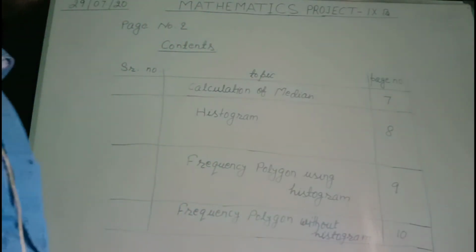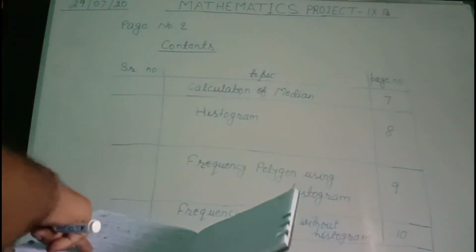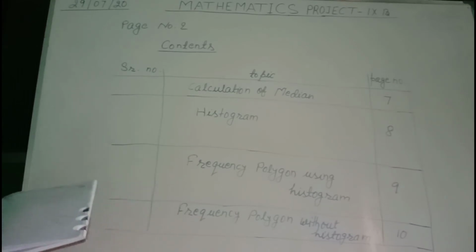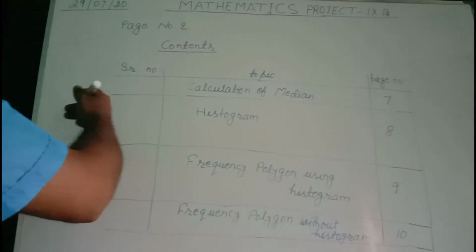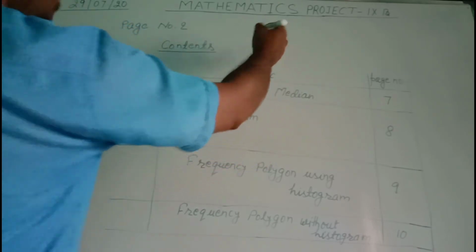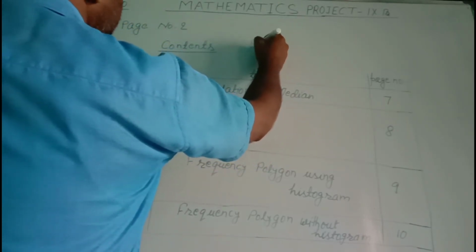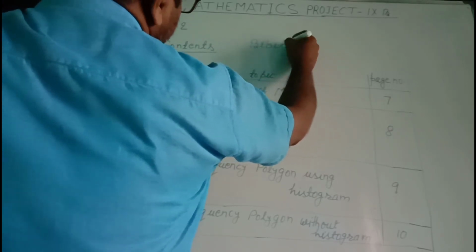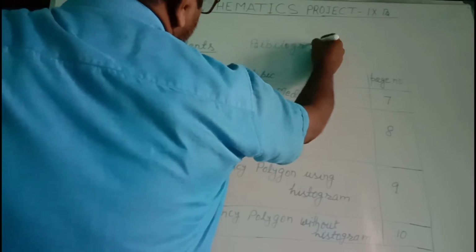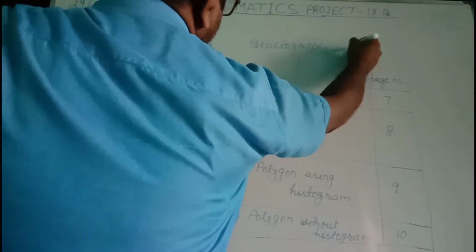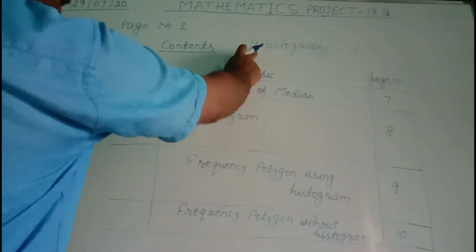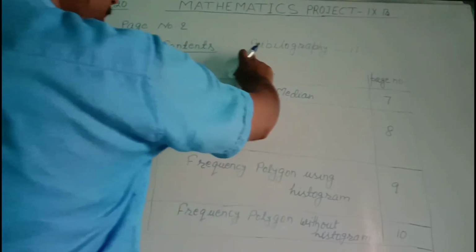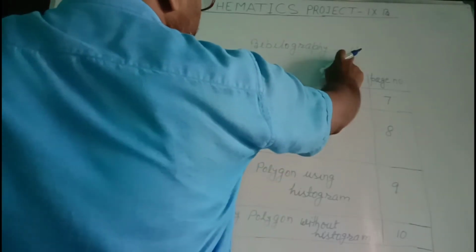One more topic is left, that is bibliography. I just want to show this bibliography. Here at the top I am writing bibliography. For that you will write on page number 11. This should come here, but that will not be visible if written in the table. So I wrote it separately. For bibliography you will use page number 11.